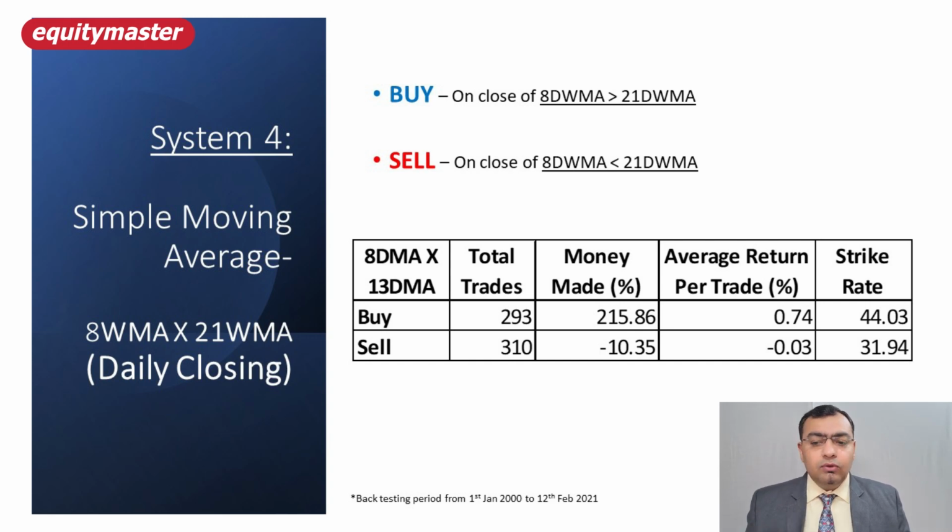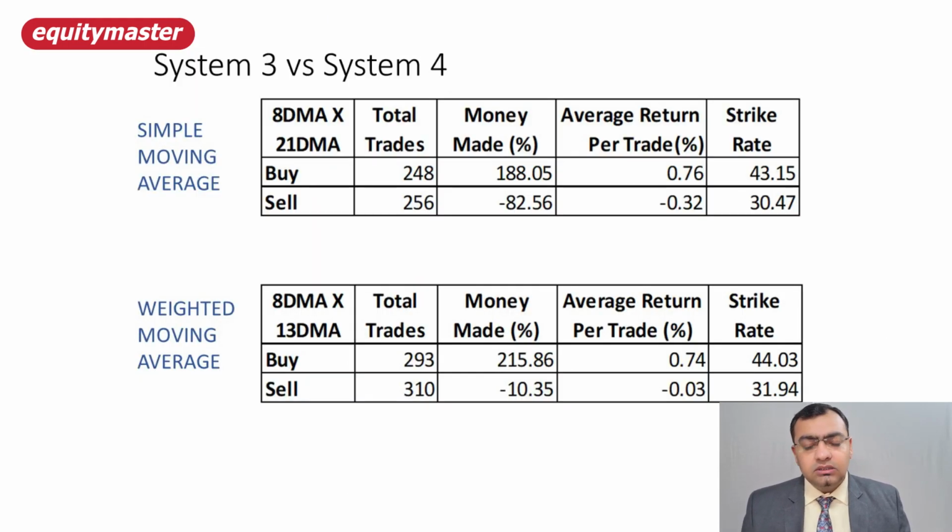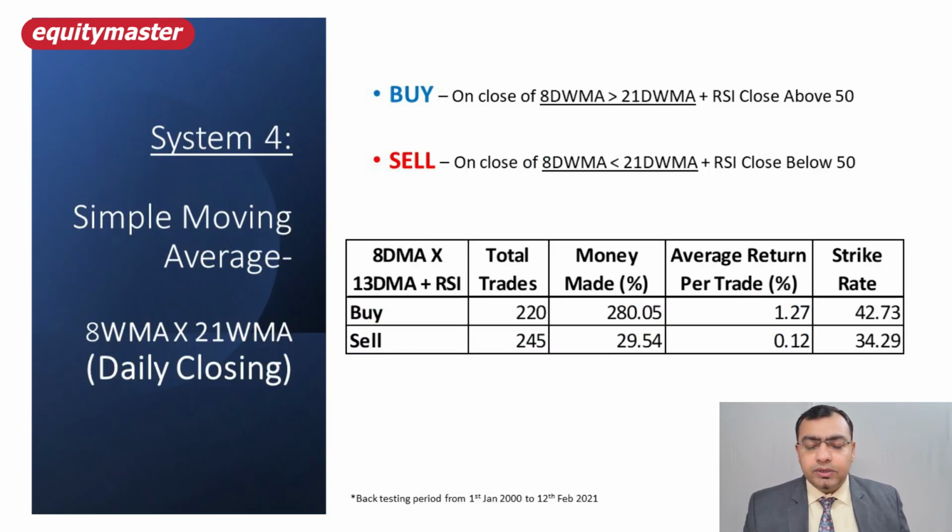So if you look at this system again, now over here, this is the result for you. Now, what I have done is, both are moving averages, both are leading indicators, simple, weighted, or you can also use exponential moving average. Okay. Now I have added a twist to it. I have added RSI, Relative Strength Index. So I have added one parameter here.